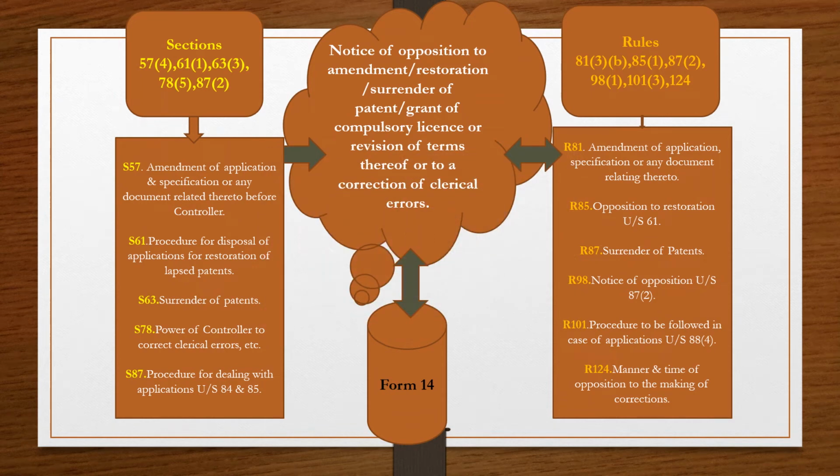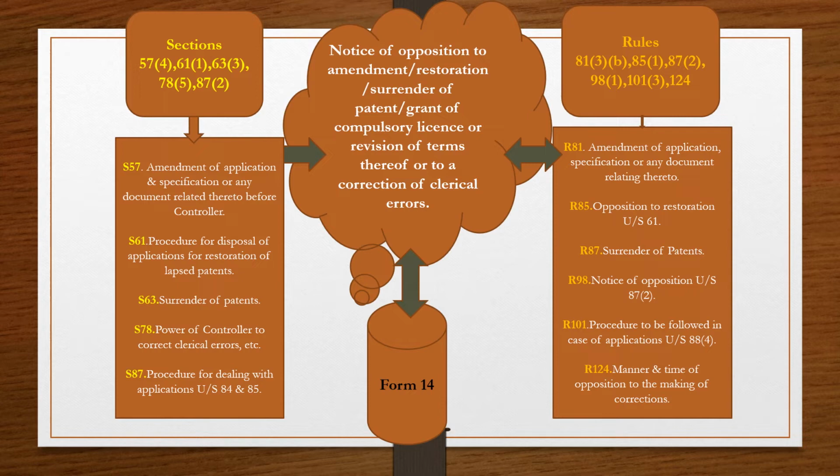The title is Notice of Opposition to Amendment or Restoration or Surrender of Patent or Grant of Compulsory License or Revision of Terms thereof or to a Correction of Clerical Errors. So all these things are included here in form 14. It is a lengthy title, and the related sections and rules are also numerous.